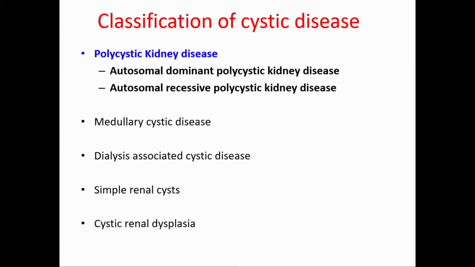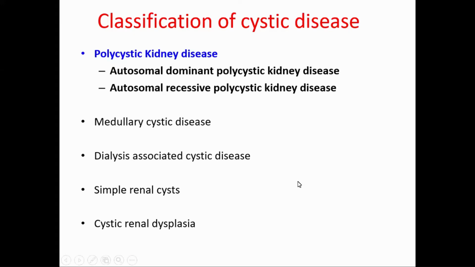So what is the classification of polycystic disease of the kidney? Most important is polycystic kidney disease, which we are today going to be talking about. Of that, autosomal dominant polycystic kidney disease or adult polycystic, both are same. And autosomal recessive polycystic kidney disease or childhood polycystic kidney disease.